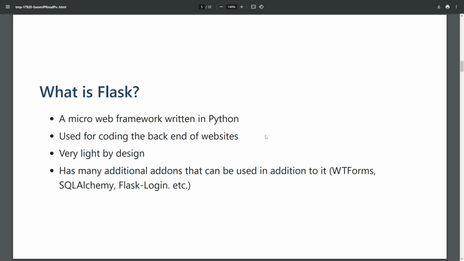We're going to talk a little bit more about those later, but I've listed a few here. WTForms, which is used for form validation and stuff like that. SQLAlchemy, which is used for handling the database side of things, which we're actually going to be using in our demo. And then Flask-Login, which makes handling logins and user management a whole lot easier. So if you happen to be using user authentication on your website, Flask-Login is actually a really good option for that.